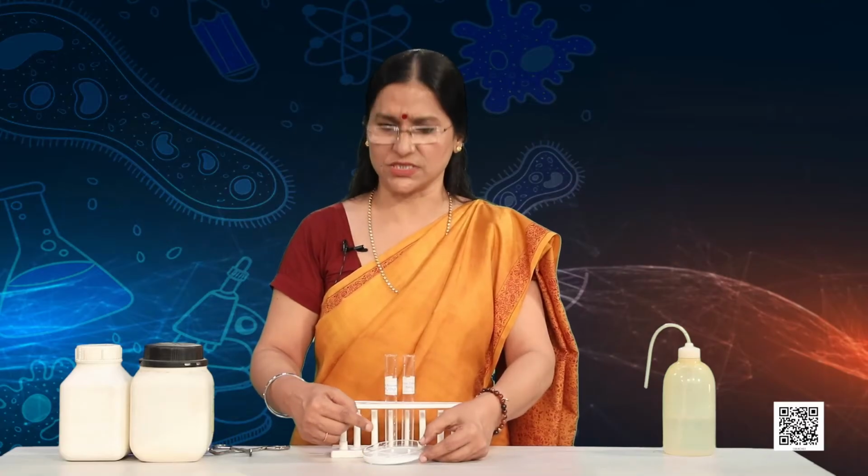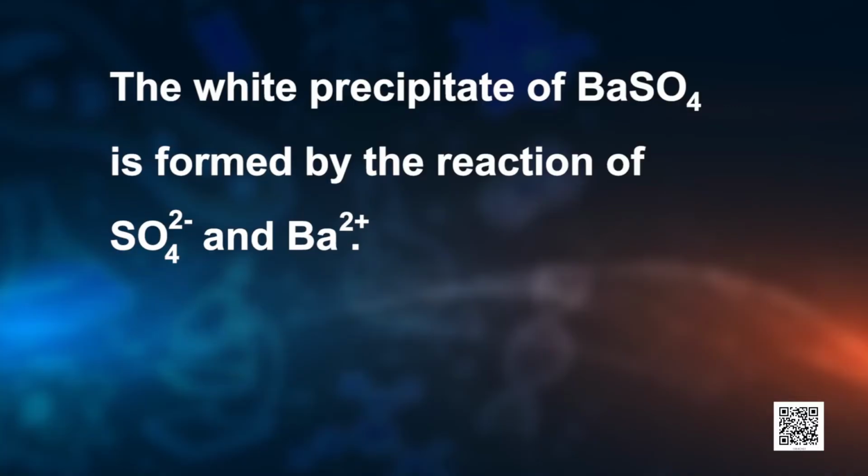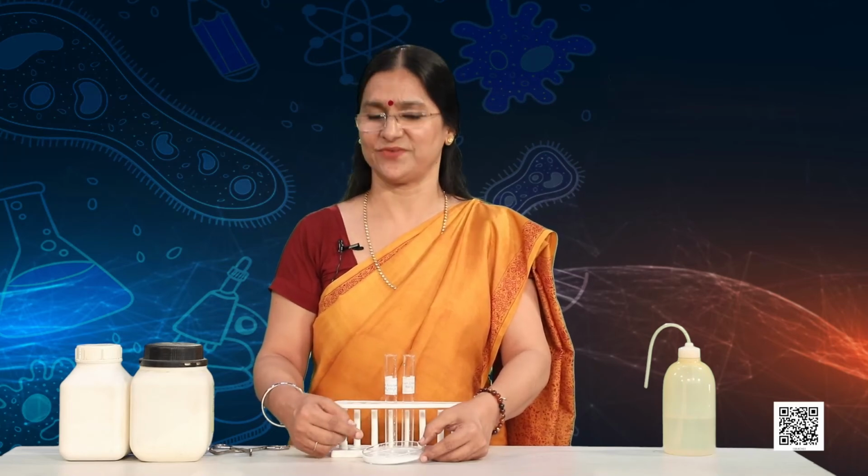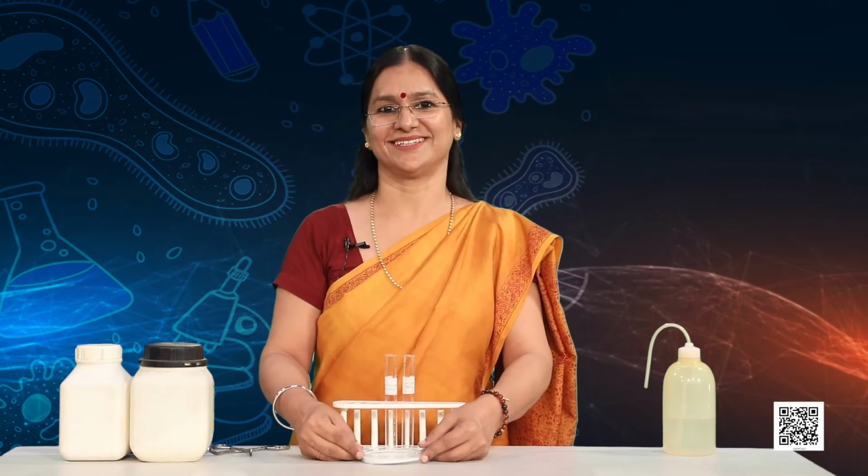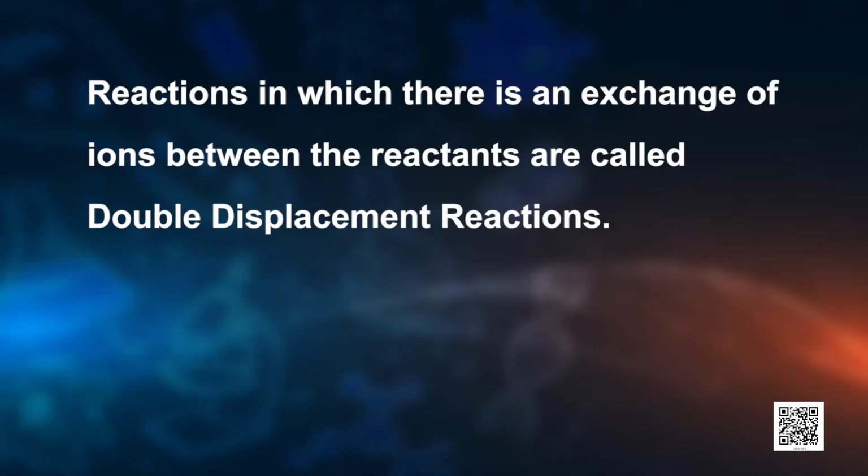Now, what causes formation of white precipitate? The white precipitate of barium sulfate is formed by the reaction of sulfate ions and barium ions. The other product formed is sodium chloride, which remains in the solution. Such reactions in which there is exchange of ions between the reactants are called double displacement reactions.